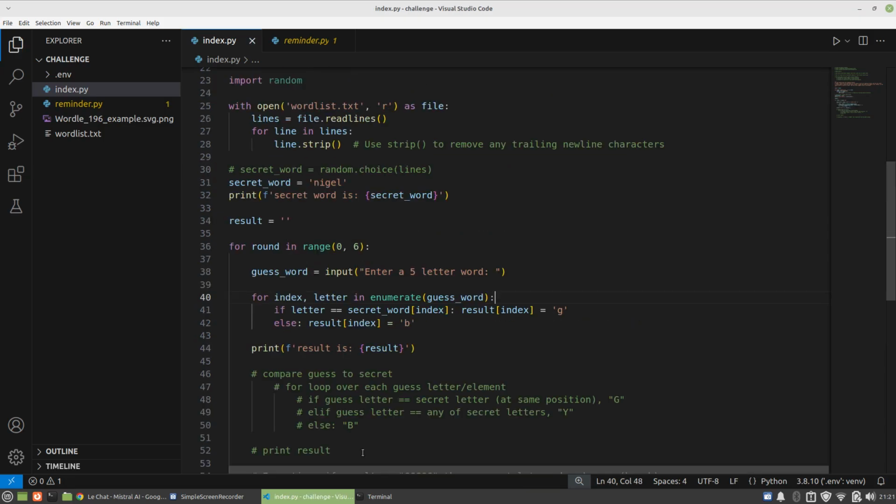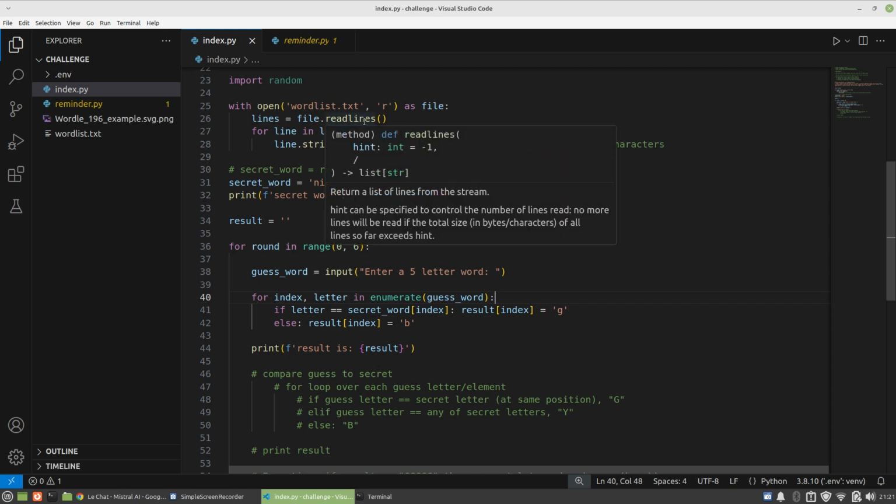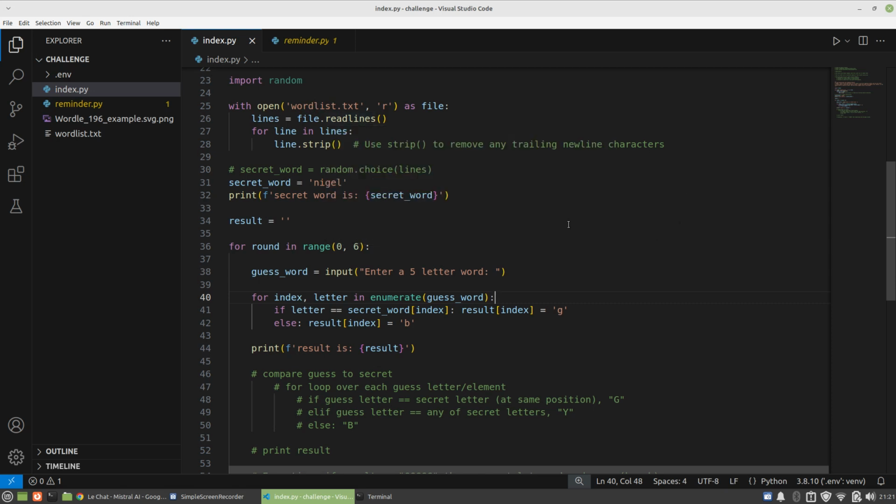Hey, so I'm back. I've made some progress I want to share with you. By the way, this first part up here with opening the word list, stripping out the new line, and getting a secret word randomly, I am going to make its own function later on. Probably going to call it game init, game initialize, or something like that. But I made some changes. Something I've done temporarily is I've made the secret word fixed every time, just for testing purposes. We know this works, but for testing, this is going to make my life a bit easier. I made up a word. It's actually a buddy of mine, his name is Nigel, so I just did that for the time being. Then I made this loop here.